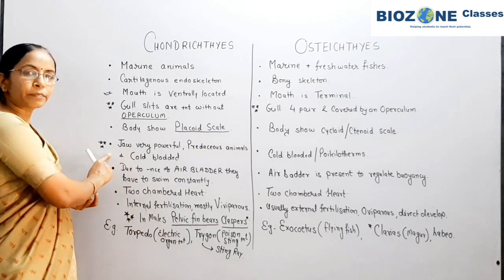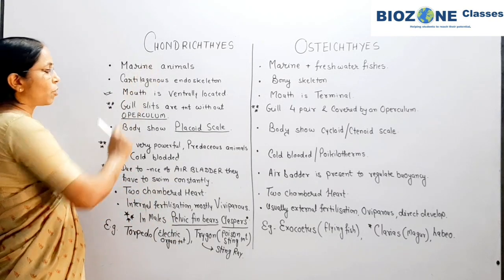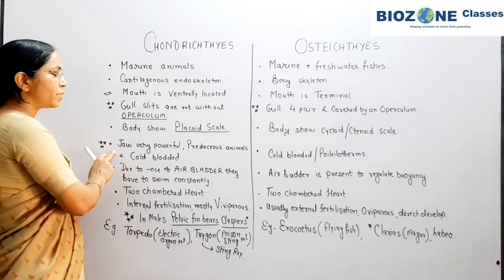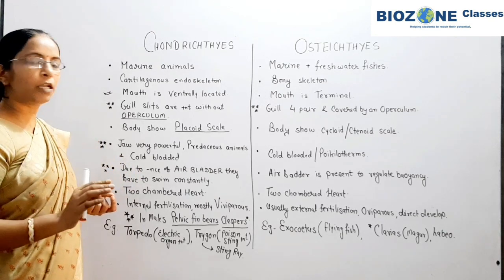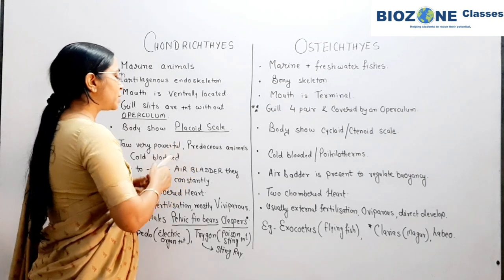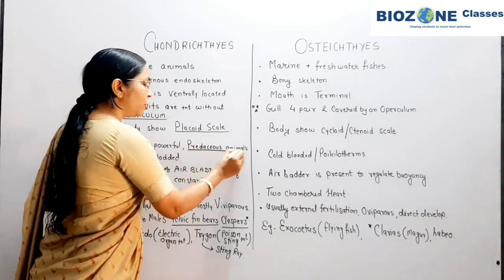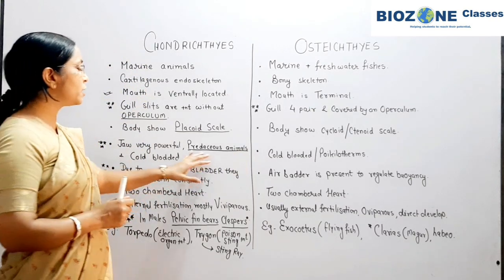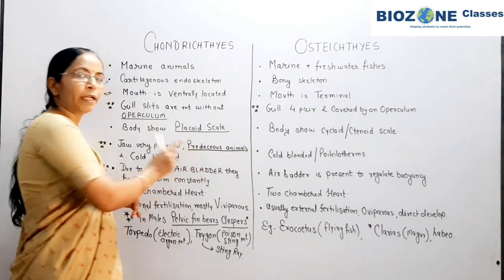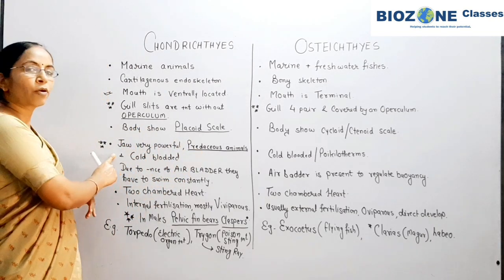The jaw of the Chondrichthyes or cartilaginous fishes is very powerful, teeth are present and the teeth are backwardly oriented. Remember these points for true and false type statement-based questions. These animals are predominantly predaceous and they are cold blooded.